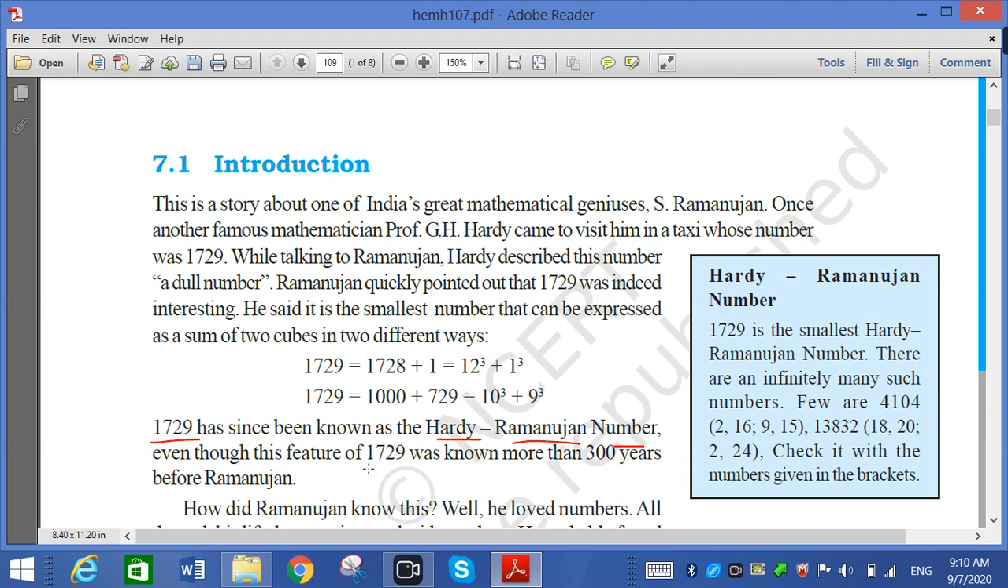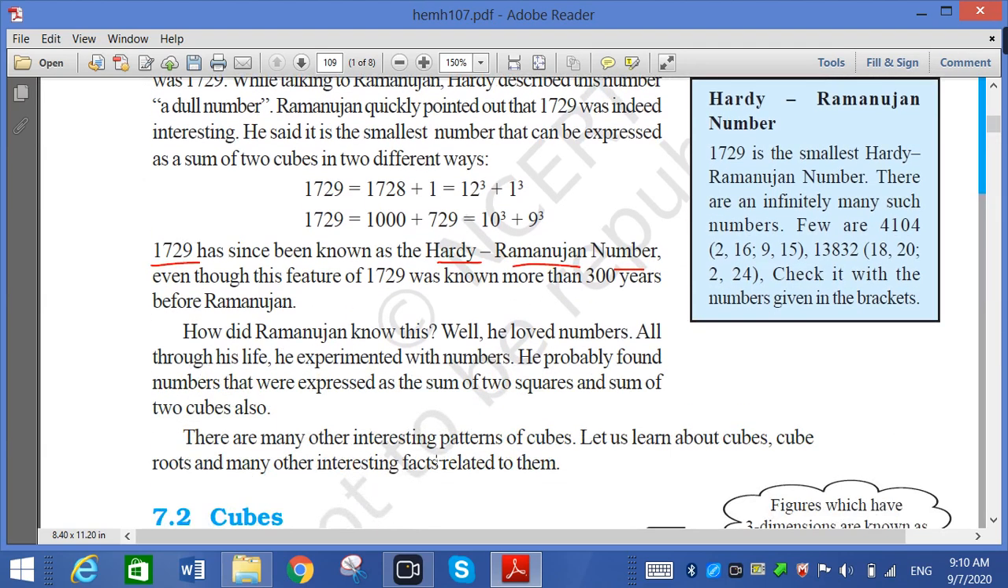Even though these features of 1729 were known more than 300 years before Ramanujan. So that is a concept related with the cube. Now we have to go deeper. Remember that 1729 is the smallest Hardy-Ramanujan number. There are infinitely many such numbers, which are available on the net.